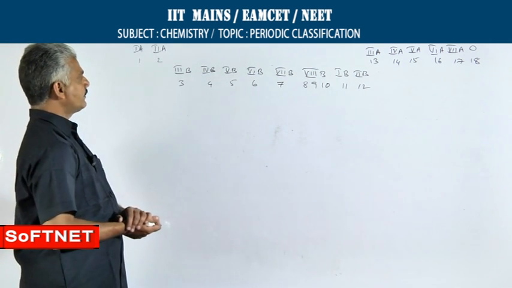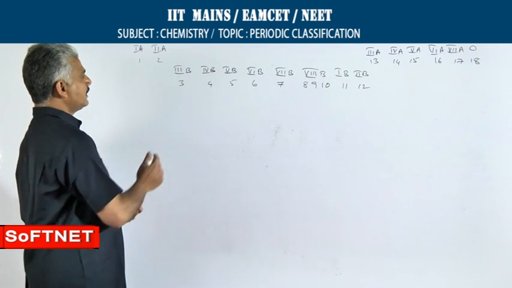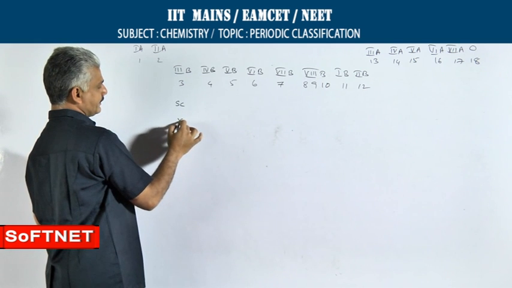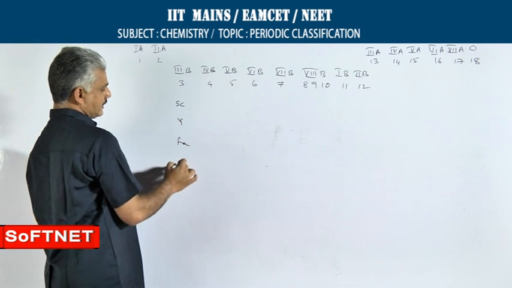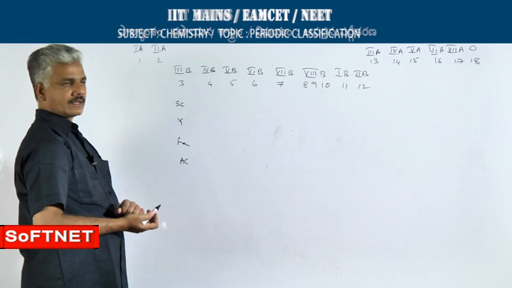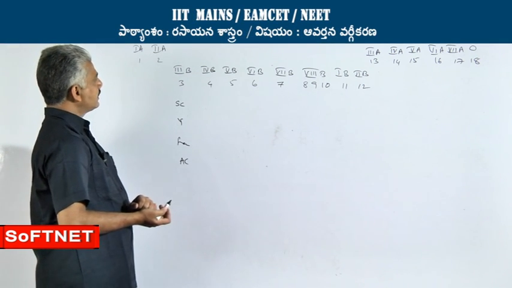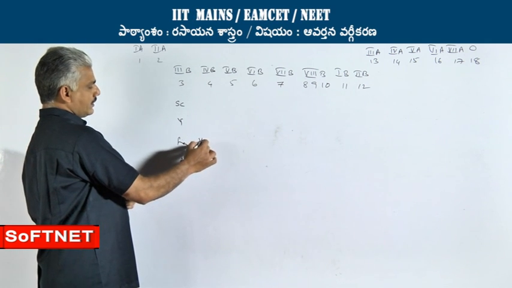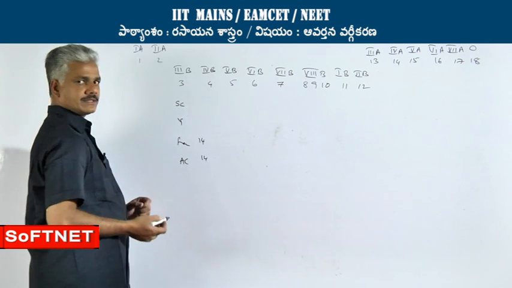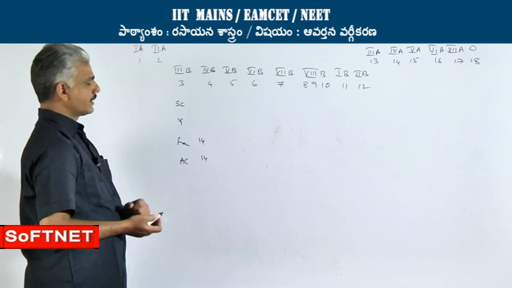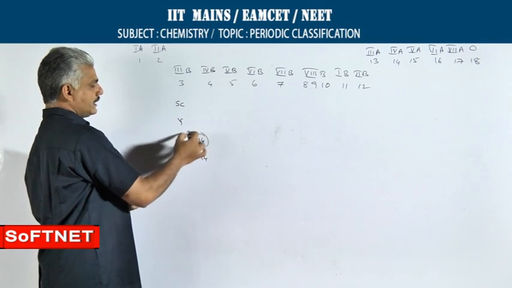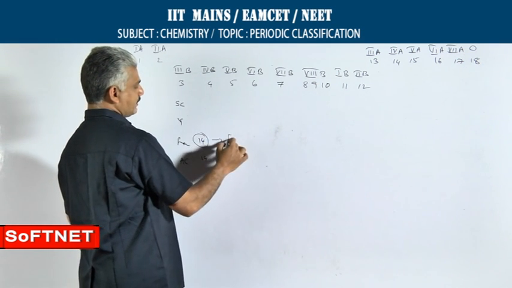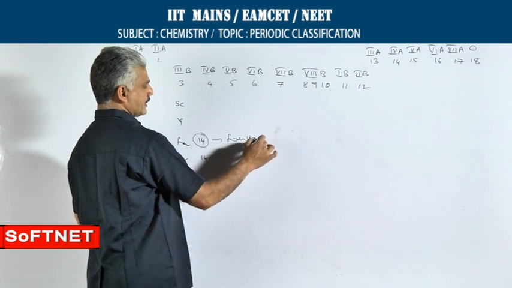So, one more thing we have to remember is, in the 3B group, the elements present are scandium, yttrium, lanthanum and actinium. But along with these 4 elements, a total of 28 elements are clubbed together. Along with lanthanum, 14 elements are placed together, and those 14 elements are called lanthanides.